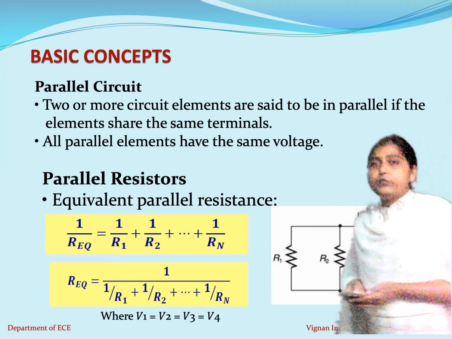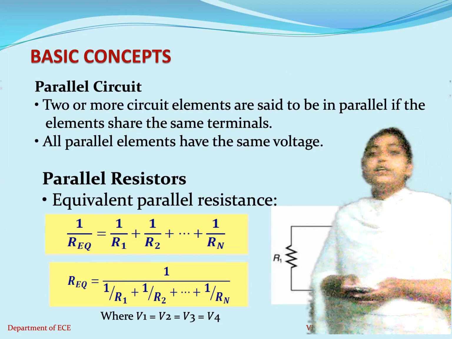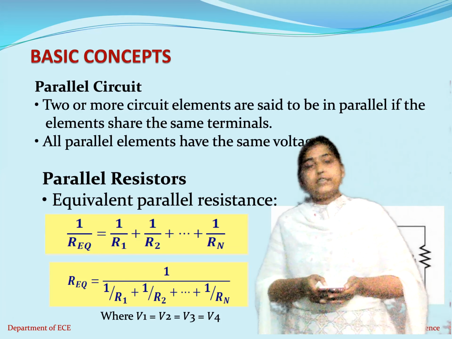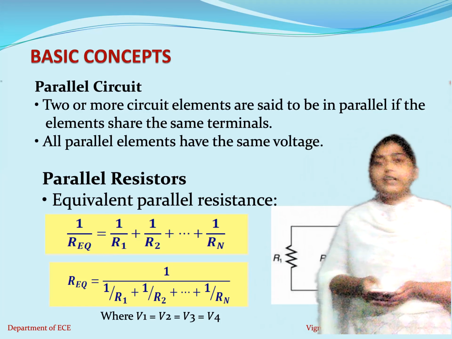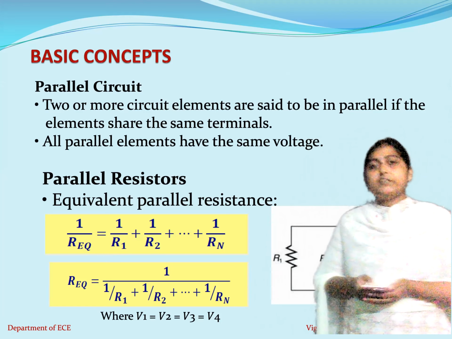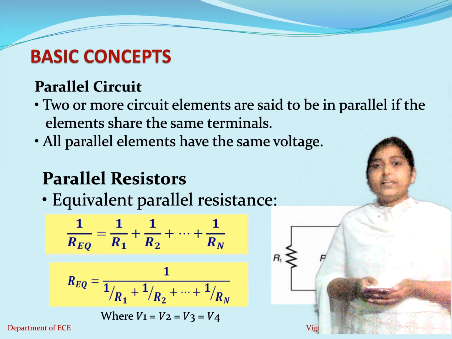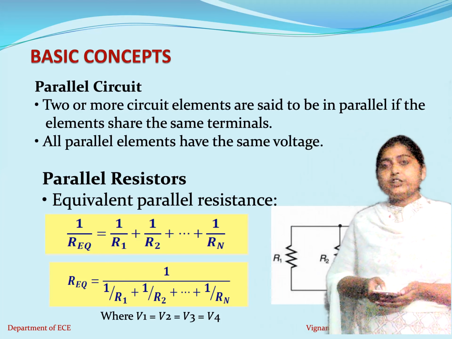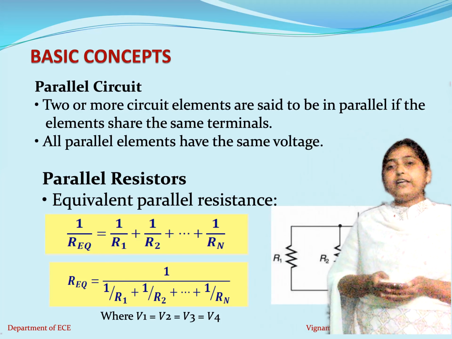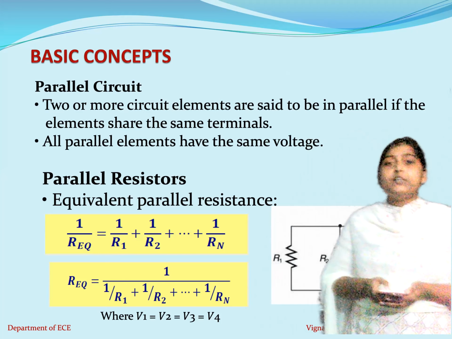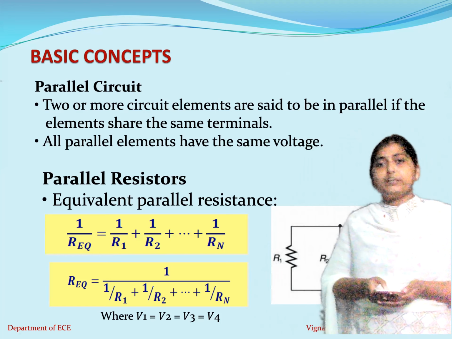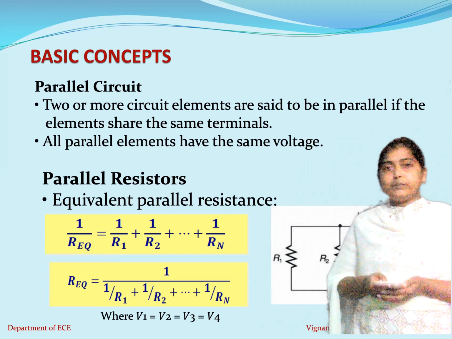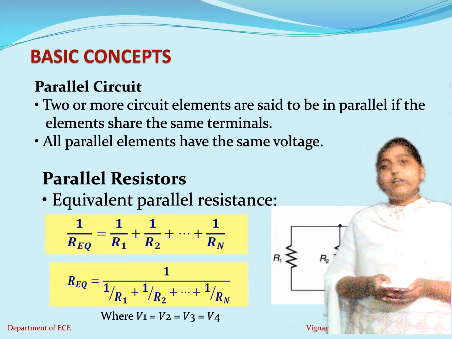One thing you need to remember here: when elements are connected in series, as we discussed in the previous slide, the current through all the series elements remains the same. Whereas in a parallel combination, the current through the elements will differ, while the voltage across all the elements remains the same. So please remember this, whereas the current will divide.